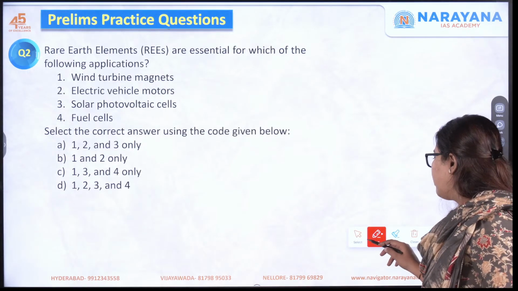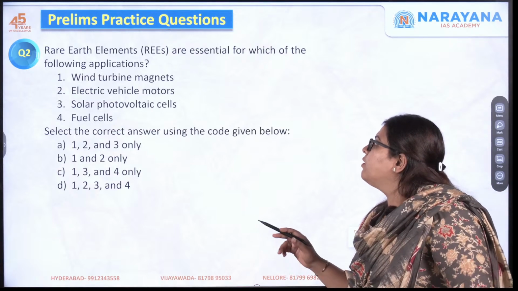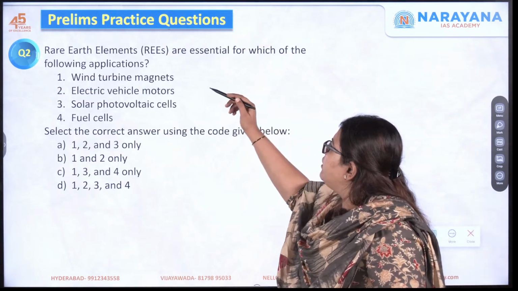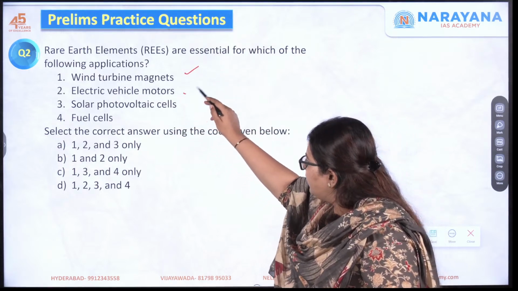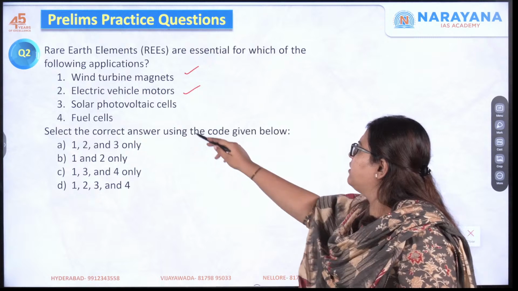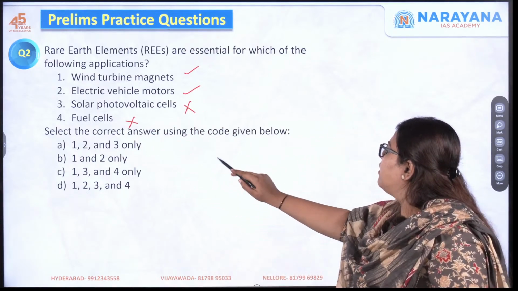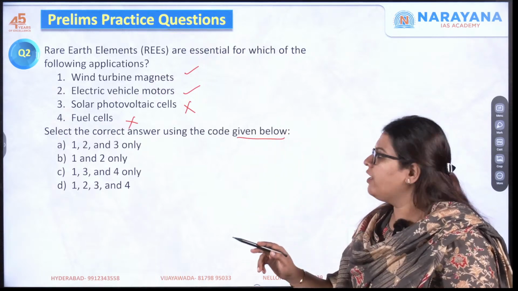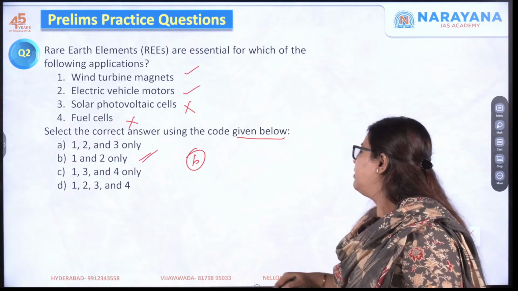They include the lanthanides and all, as we discussed in the periodic table. So here they are essential for wind turbine magnets. Yes, this is correct. Next is electric vehicle motors. Yes, this is correct. Solar photovoltaic cells, no. And fuel cells, no. Select the correct answer using the code below. So since 1 and 2 are correct, here it is option B. So this is your answer.